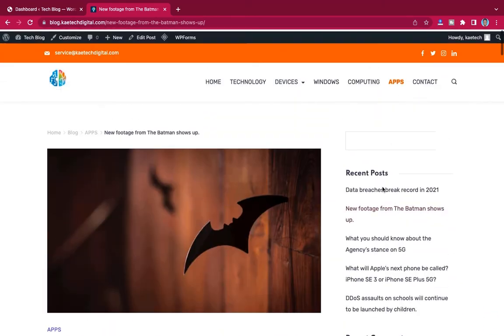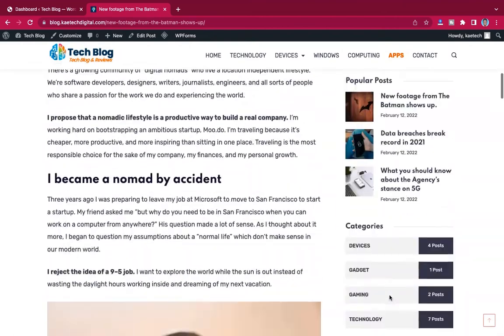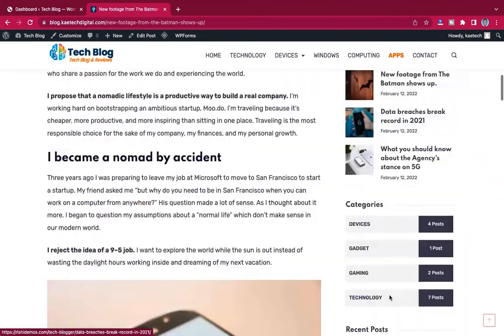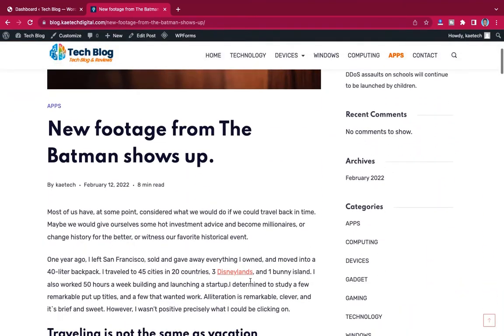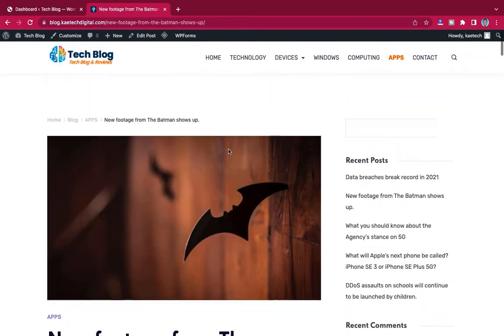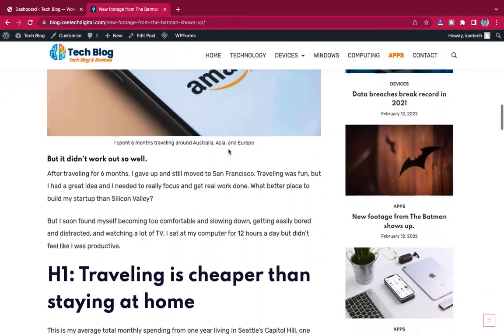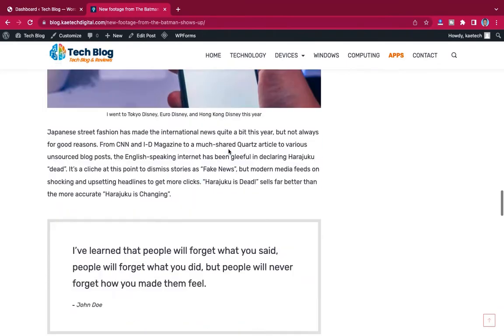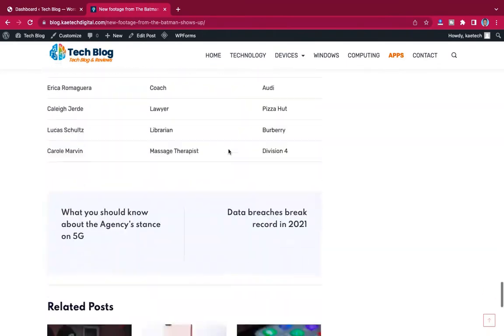Okay, so you have your sidebar over here. You can list any kind of things that you want to list over here, and then your posts will be over here on the left side. Everything that you want to write about, you can write about it.